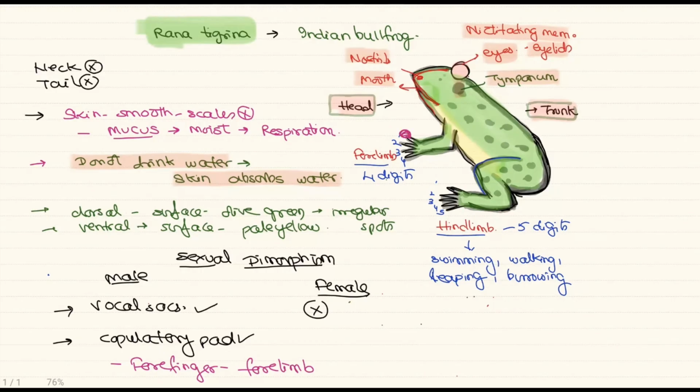So, in the first digit, as you can see in the diagram, a large bulbous structure is present called the copulatory pad or the amplexary pad, and these structures are absent in the female. So, male has additional structures like vocal sacs and the copulatory pad, and these structures are absent in the case of female.